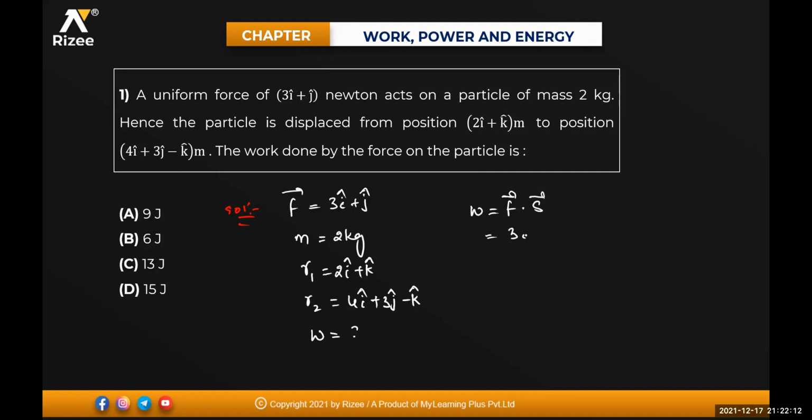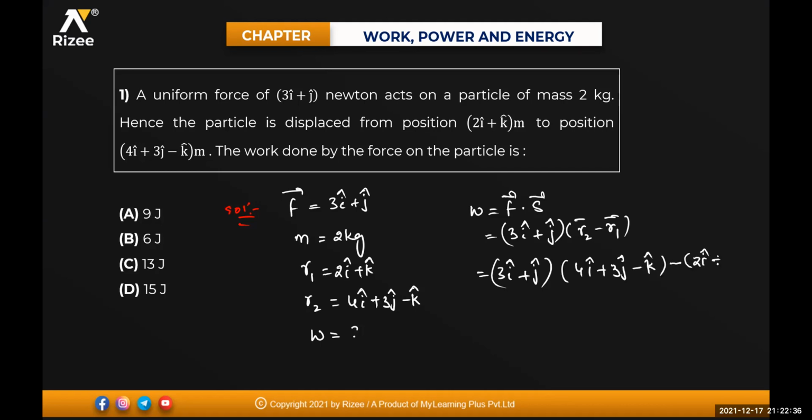So that will be equal to 3i cap plus j cap dot the displacement vector, which is nothing but R2 minus R1. So it is R2 bar minus R1 bar. So that will be equal to 3i cap plus j cap dot R2, whose value is 4i cap plus 3j cap minus k cap, minus R1. R1 is equal to 2i cap plus k cap. Isn't it? So that will be equal to 3i cap plus j cap dot 4i cap minus 2i cap.